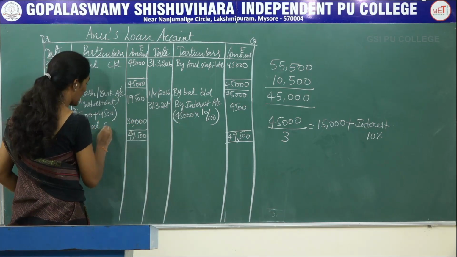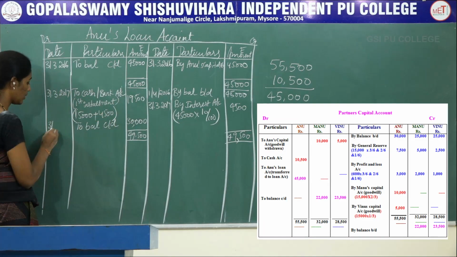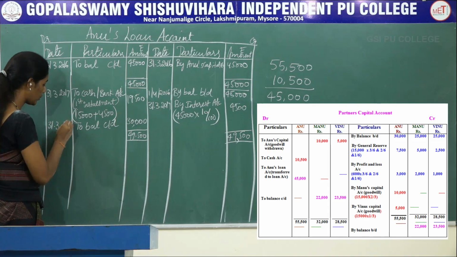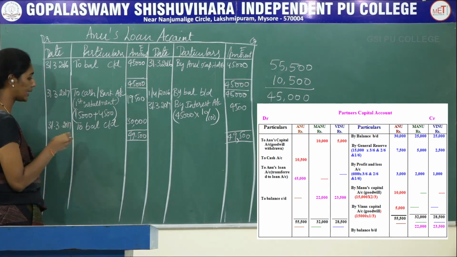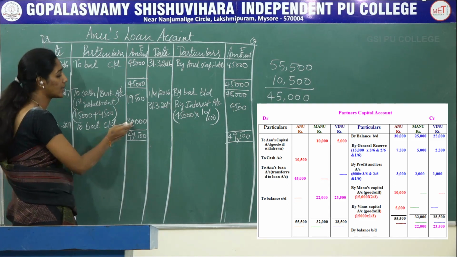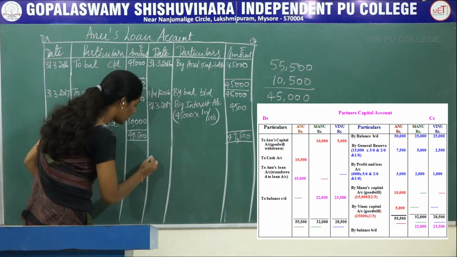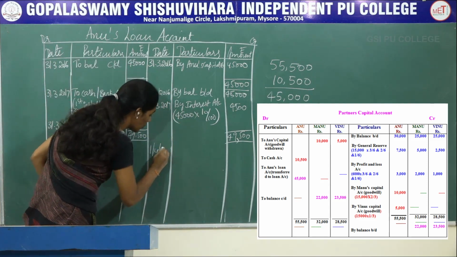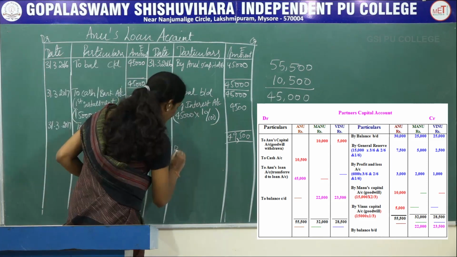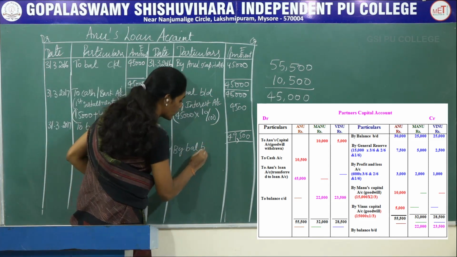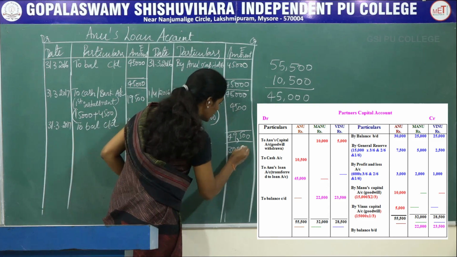Write it as to balance carried down 31st 3/2017, and bring the same balance to the next accounting year, that is 1/4/2017, as by balance brought down 30,000.